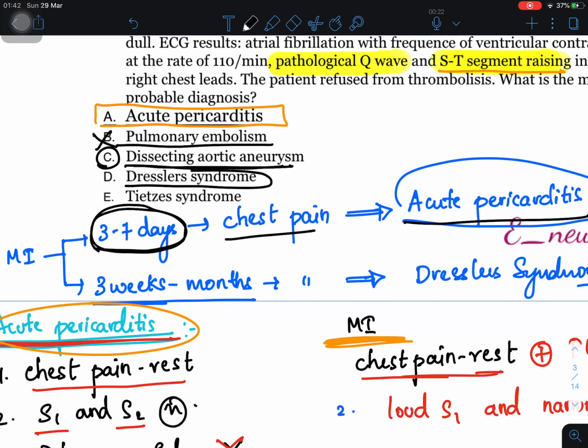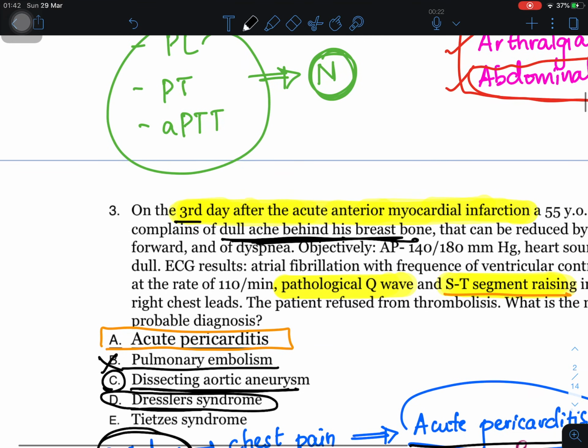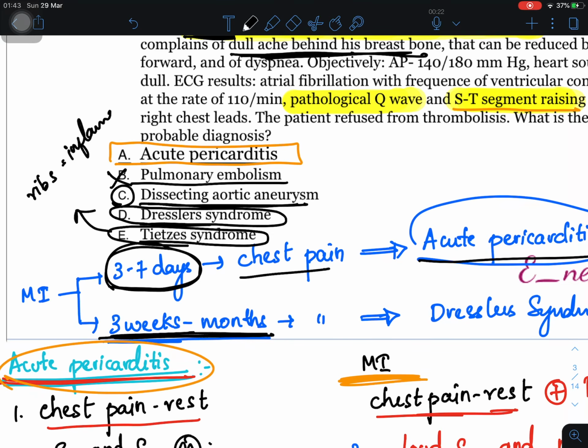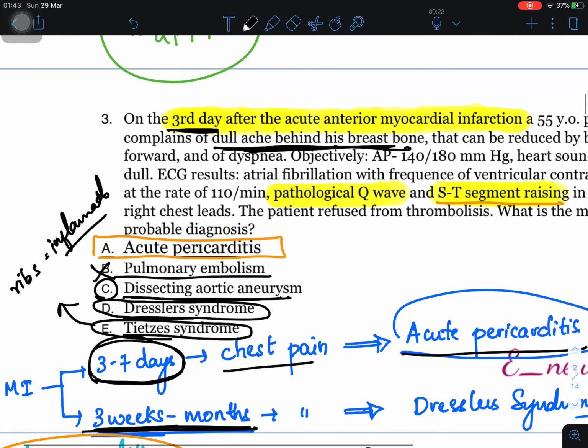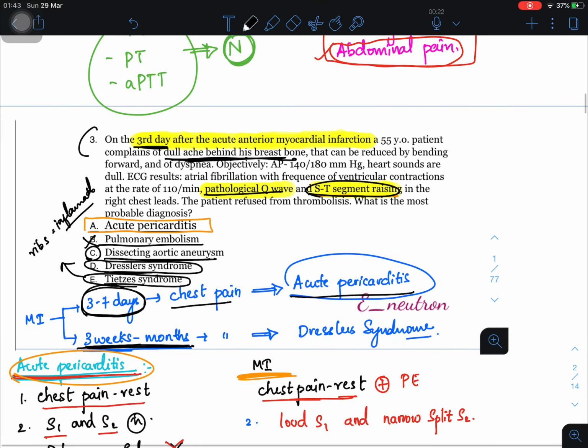Coming to Dressler syndrome, I already told you, if the option has to be Dressler syndrome, then the time period should be more than 3 weeks to months, but here the time period is just the third day. Coming to Tietze syndrome, it is not that important, but remember one point: in Tietze syndrome, your costal cartilages or ribs are inflamed, which has nothing to do with this setting of the question, nor with ST segment elevation. So I hope you understood question number 3.